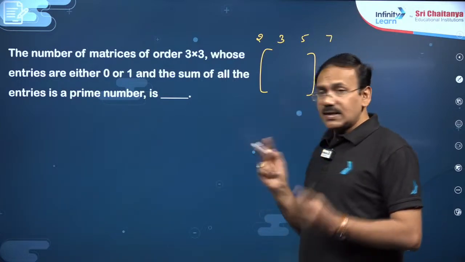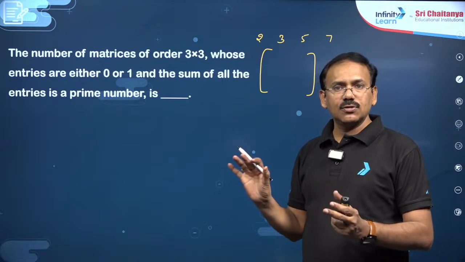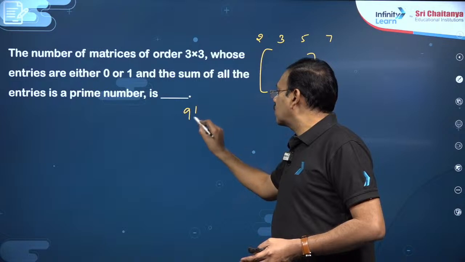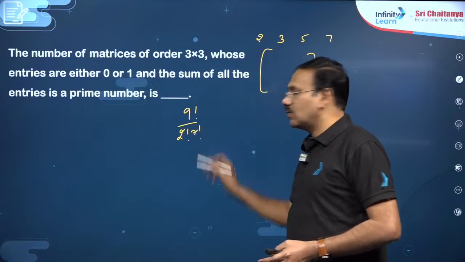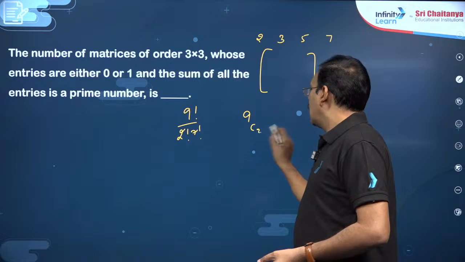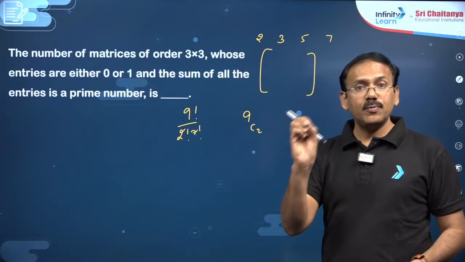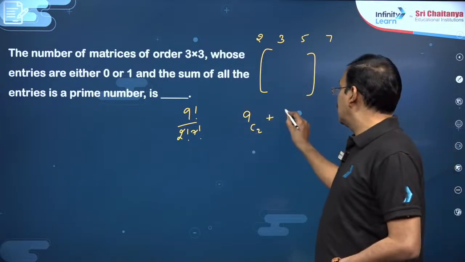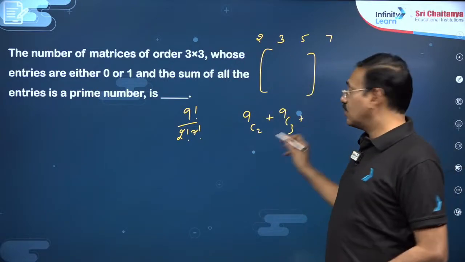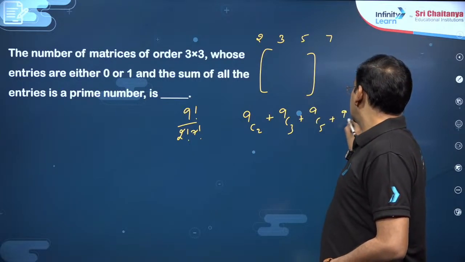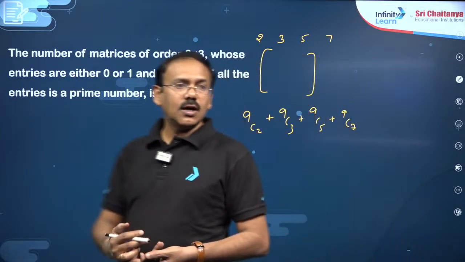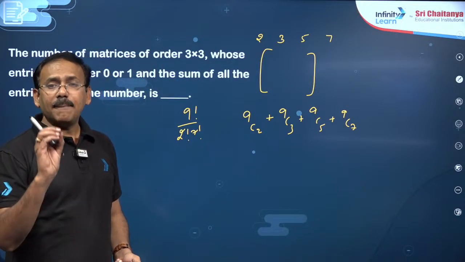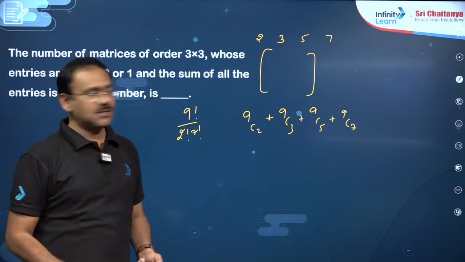Sum 2 means somewhere there must be 2 ones, remaining all zeros. So 7 zeros and 2 ones you can arrange in 9 factorial by 2 factorial into 7 factorial ways, or else I can simply say 9C2. Out of 9 you select 2 places, there you put 2 ones, remaining are all zeros. Similarly, sum 3 means 3 places, that should be 9C3 case, and you can take 9C5 and 9C7. This sum will give you the answer for this question. That's it, dear students. Clear? Simple questions. Simple applications of permutations can also be given in matrices, dear students.